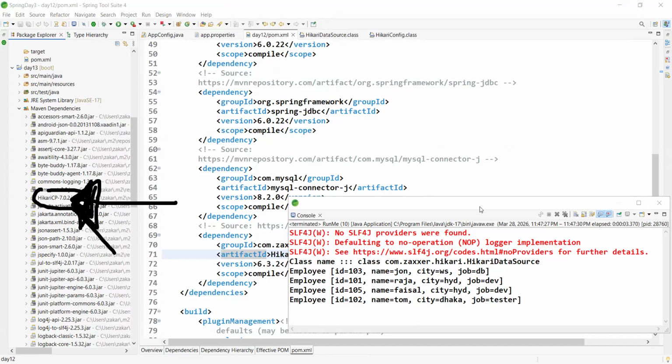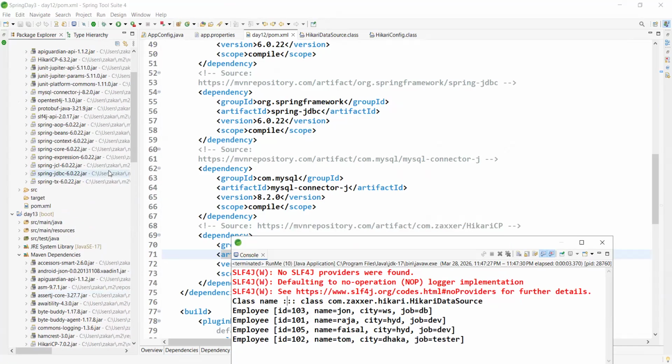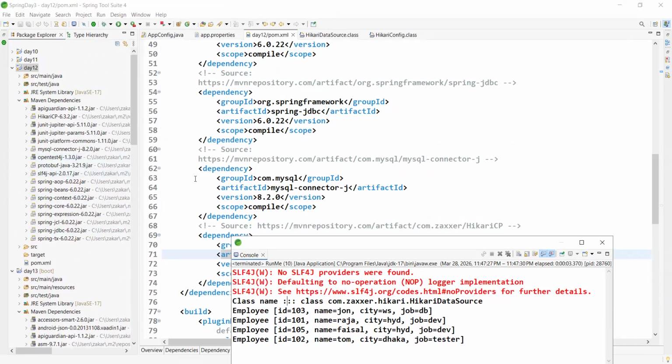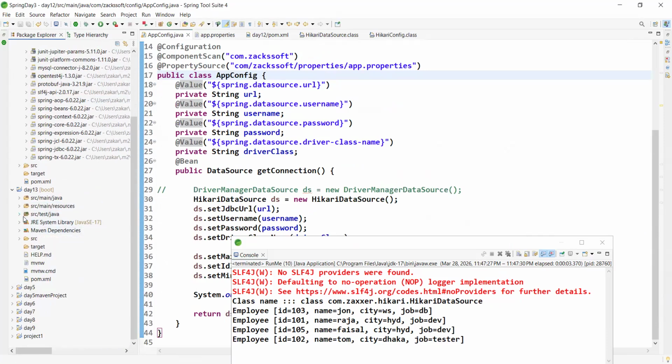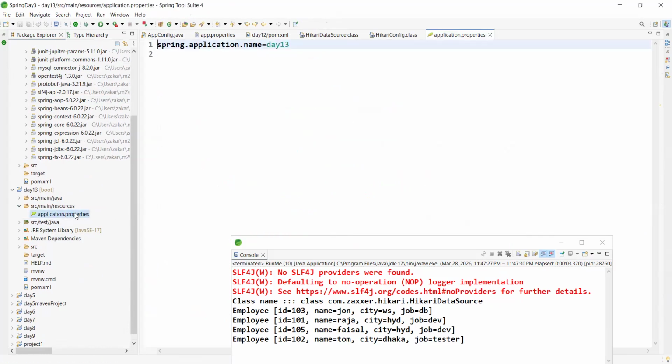Another point in Spring Boot, boss. Let me write this program in Spring Boot. Just observe, this is the Spring Boot project, right? One predefined file in the resources folder, application.properties only, right? Yes or no, boss? Can you please tell me?